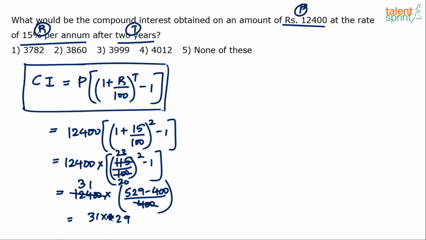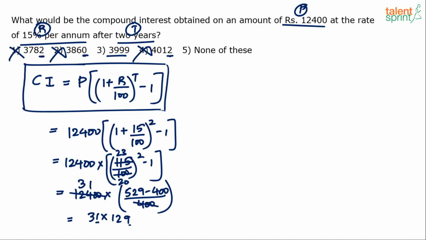Now if you go by unit digit method, you know that the answer will end with 9. One number ends in 1. The other number ends in 9. So the product will end with 9. So option 1 which ends in 2 gets eliminated. Option 2 which ends in 0 gets eliminated, and option 4 also which ends in 2 gets eliminated. Answer can either be option 3, 3999, or fifth option, none of this, right?